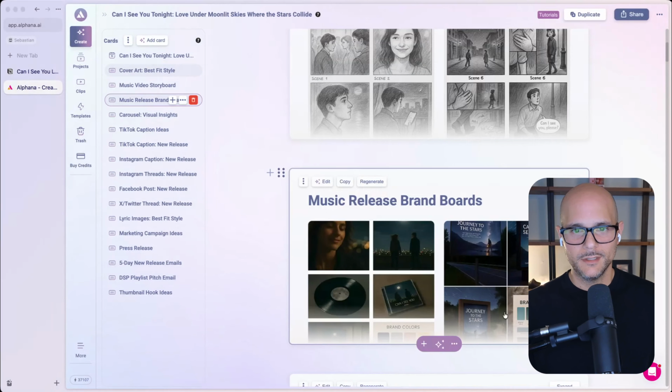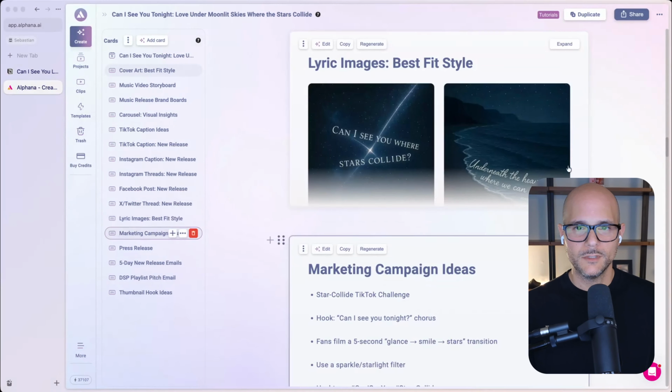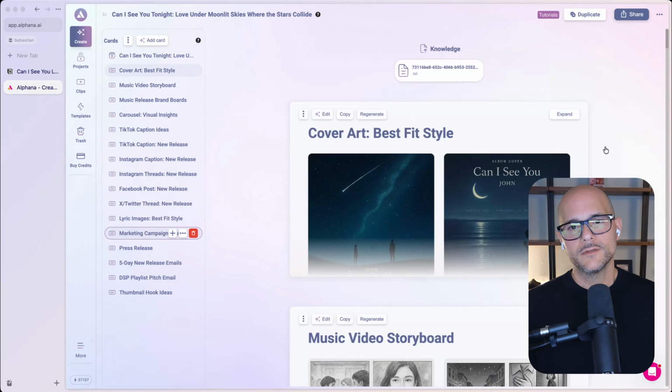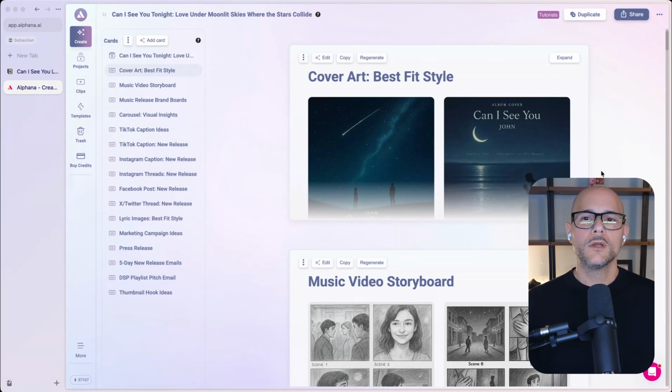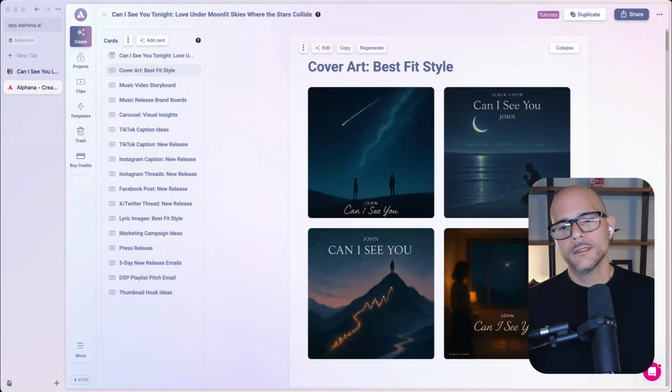All right, check this out. Images generated. Let's see if everything else finished, right? Look at all this content. I got text, images. All right, I think we've got enough so we can start walking through. So we took a set of lyrics for a song called Can I See You Tonight? And this song, we turned it into a wealth of assets. And there's different assets and content that you need in order to promote this, right? And so let's look at a couple things.